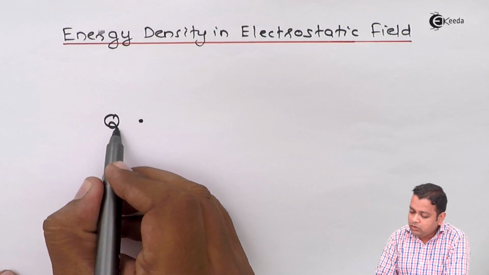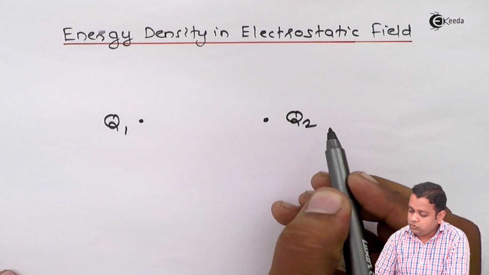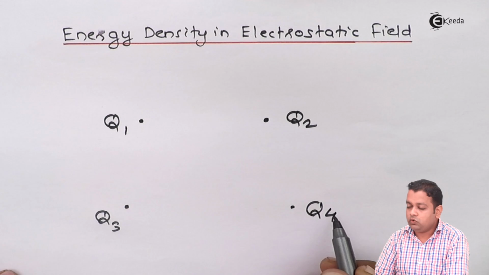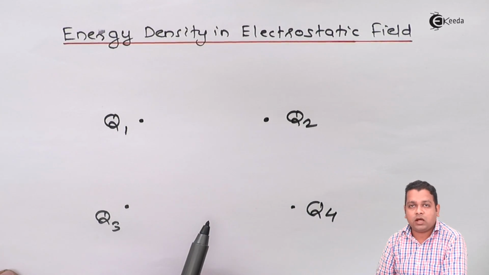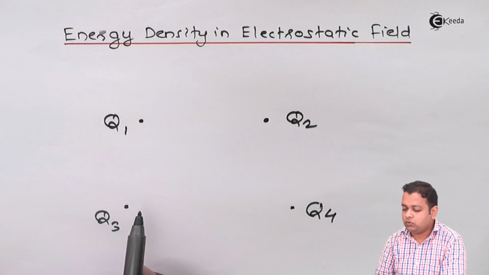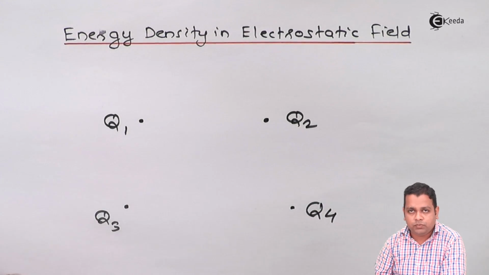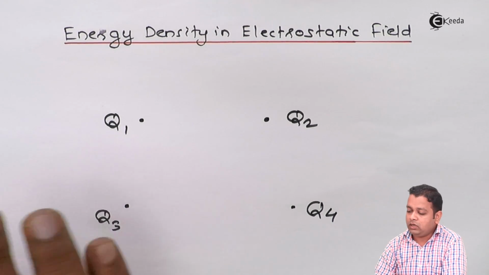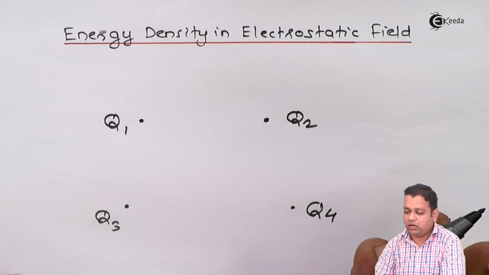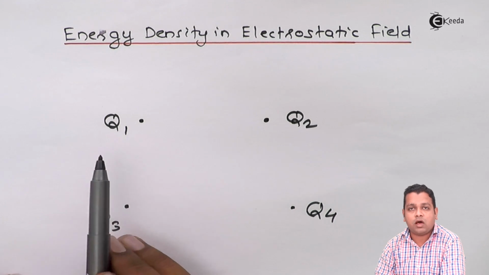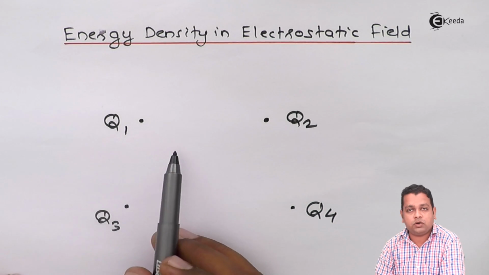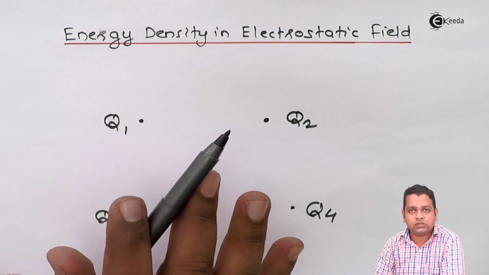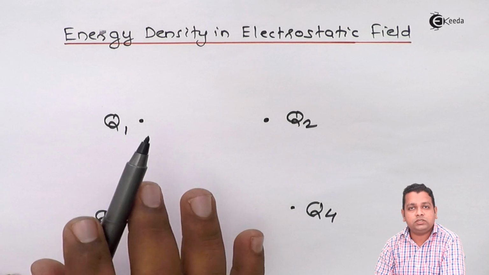The charges we name Q1, Q2, Q3 and Q4. For example, we are taking only the 4 charges. We have managed, with some external source, to carry these charges from infinity into our region under consideration. Initially there was no charge, so no electric field. So first of all we bring charge Q1 from infinity to this particular space. Before charge Q1 there was no charge, no electric field, hence no energy stored.